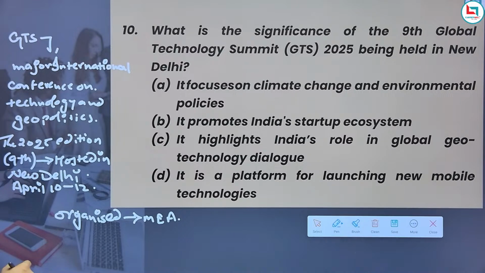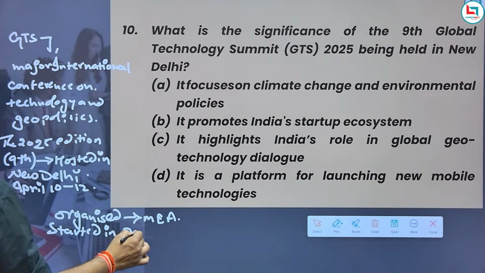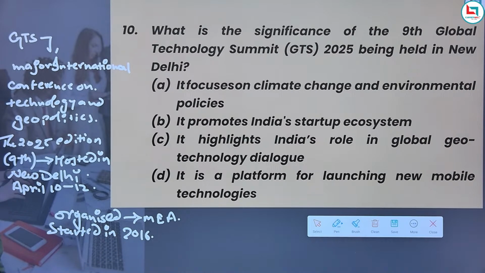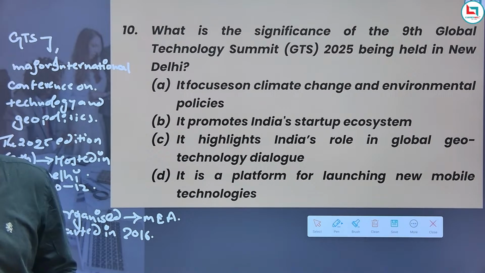It was started in 2016. The summit has grown in international relevance. So these are the things that we need to understand. The summit brings together policymakers, industry leaders, tech experts, and academics. So these are the things that we need to understand.